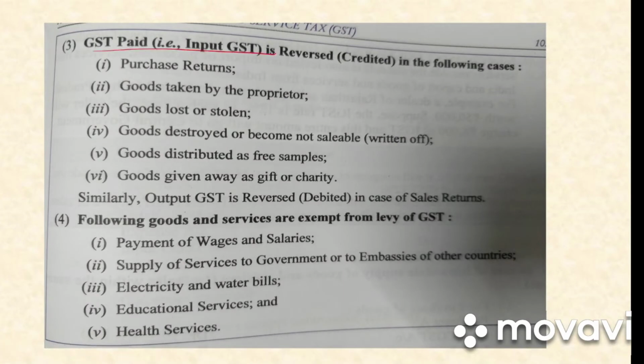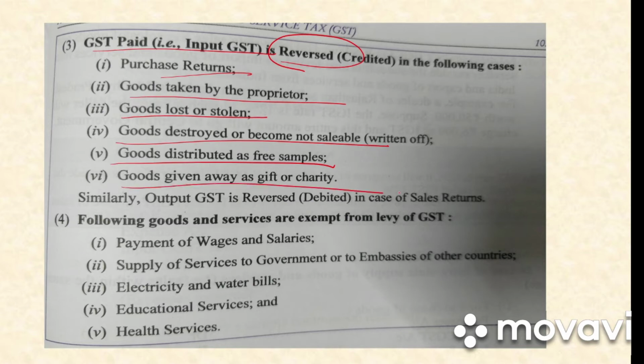GST paid, that is input GST, is reversed in the following cases: purchase return, goods taken by the proprietor, goods lost or stolen, goods destroyed or become not saleable, goods distributed as free samples, goods given away as gift or charity. So when we have paid GST, that is input GST, it will be credited in following cases. Similarly, when there is output GST, it will be debited in case of sales return.